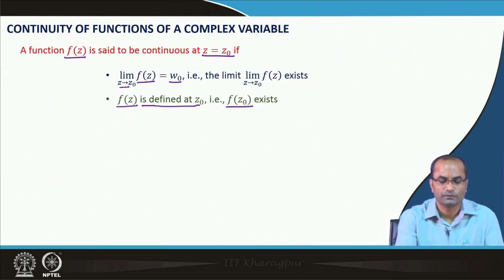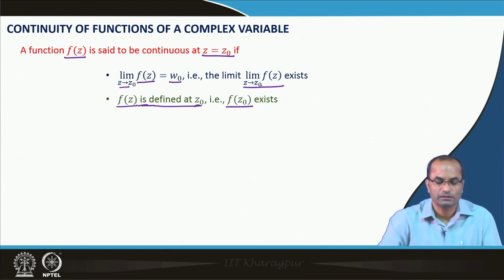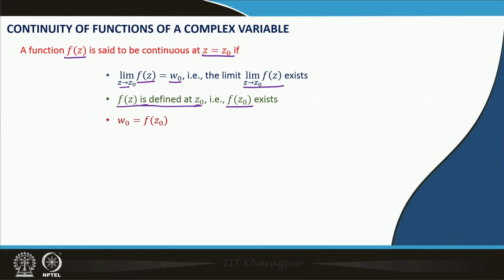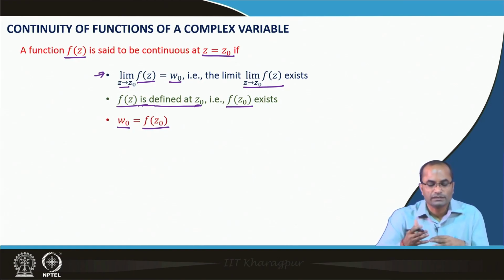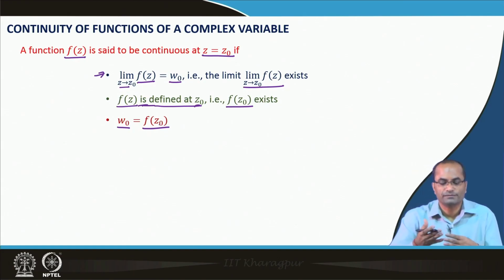So, f z must be defined at z naught, that means f z naught exists. Note that for getting this limit, f z may not be defined at z naught, but for continuity f z must be defined at z naught, and this f z naught must be equal to the limit w naught, which we have just discussed in point 1. So, if we have these three conditions fulfilled, meaning that the limit of f z exists as z approaches z naught, f z is defined at z naught, and the value of f z naught is equal to w naught.